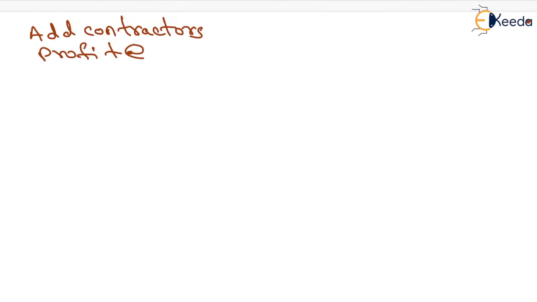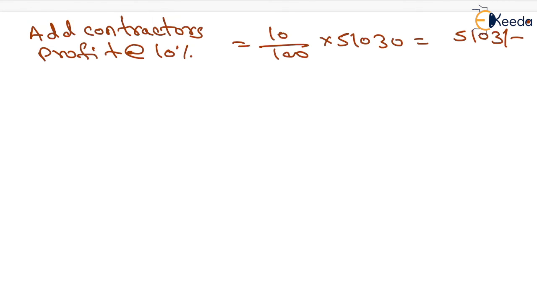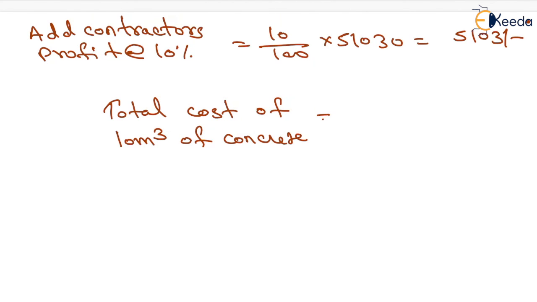Now we need to add contractor's profit at the rate 10%. It will be equal to 10 by 100 into 51030. It will be equal to 5103 rupees. So the total cost of 10 meter cube of concrete will be equal to a sum of all these, which will be equal to